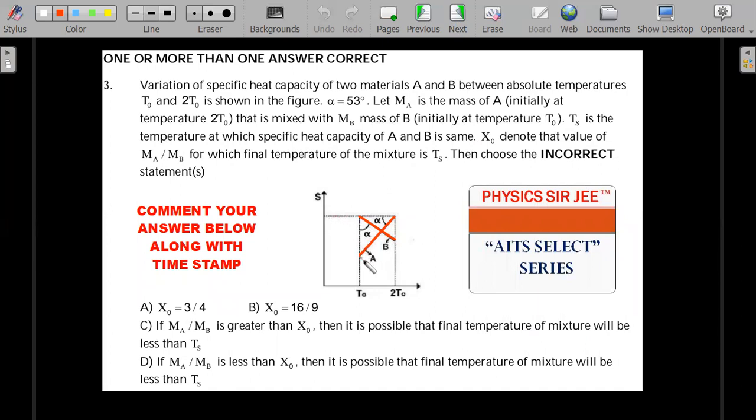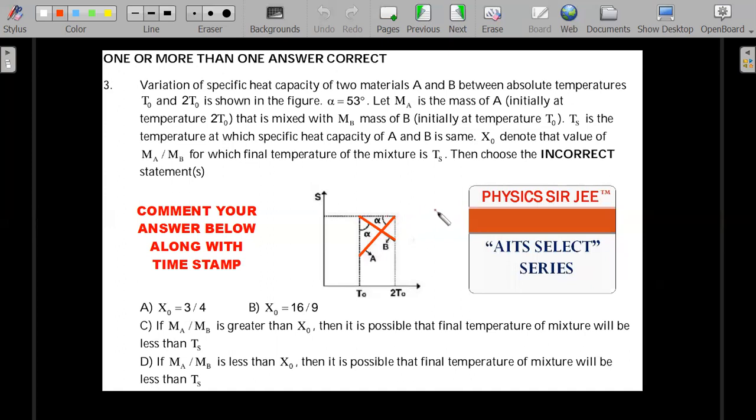For substance A, specific heat versus temperature from T0 to 2T0 goes this way, this red line. Whereas substance B has a specific heat which is decreasing with temperature. Both are linear increase and decrease, and the angles of their slopes are also given, as you can see. Not a very straightforward question for sure.